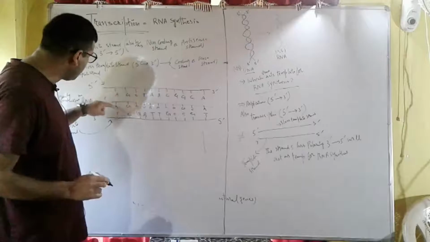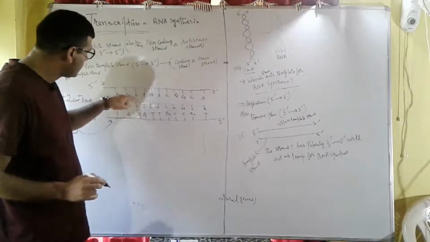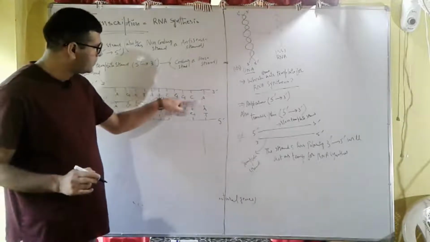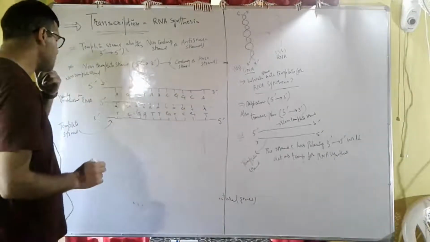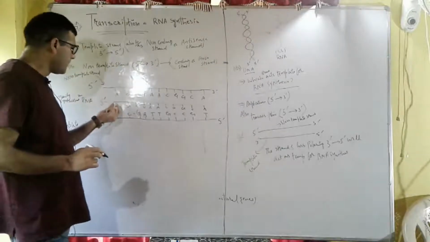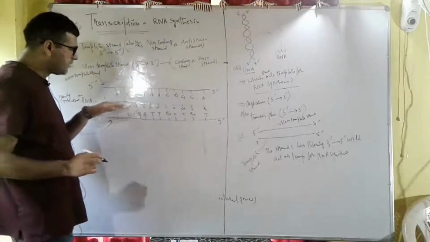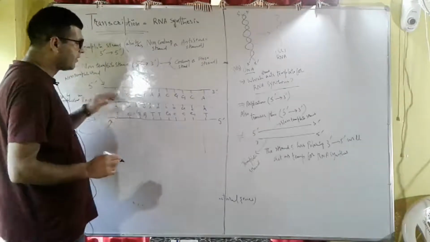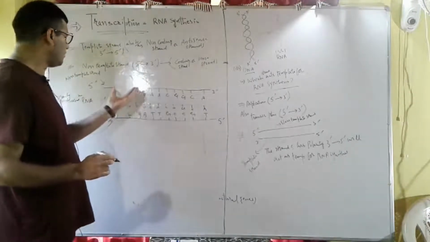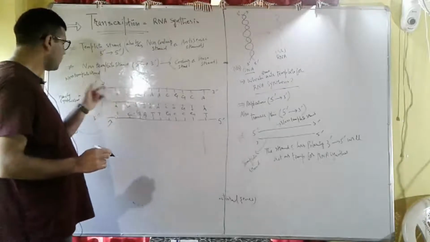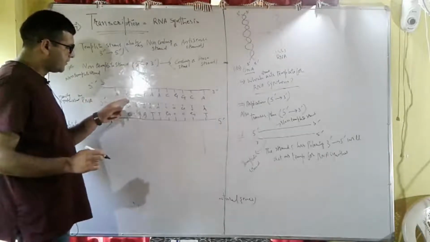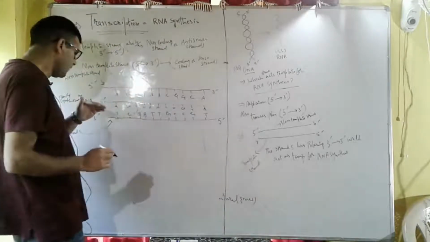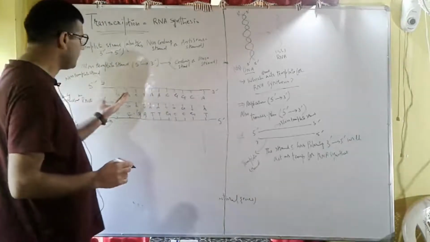We have A, G, C, A, A, C, G, G, C, A, which means all the bases in the newly synthesized mRNA are identical to the non-template strand, except that there is uracil in RNA and thymine in DNA.